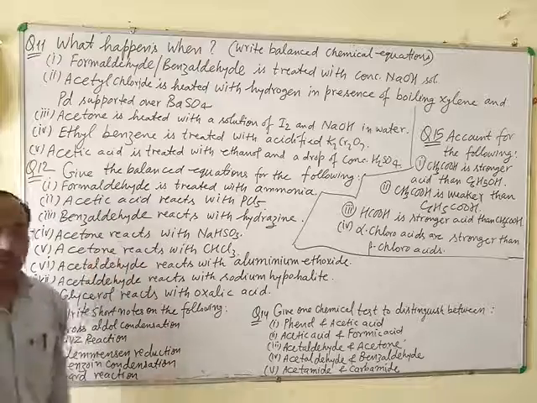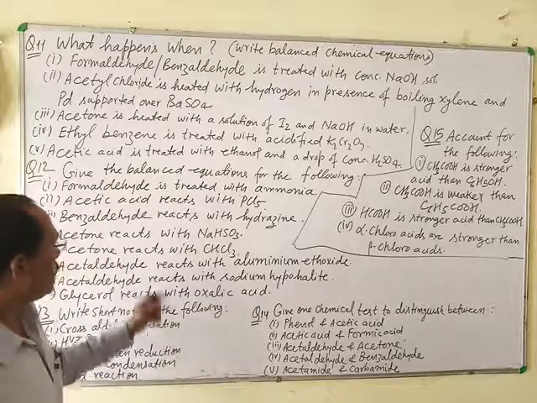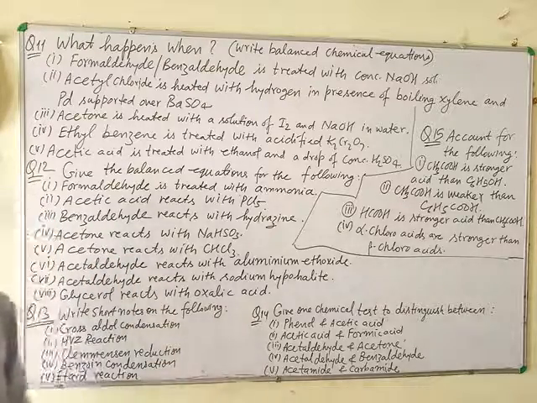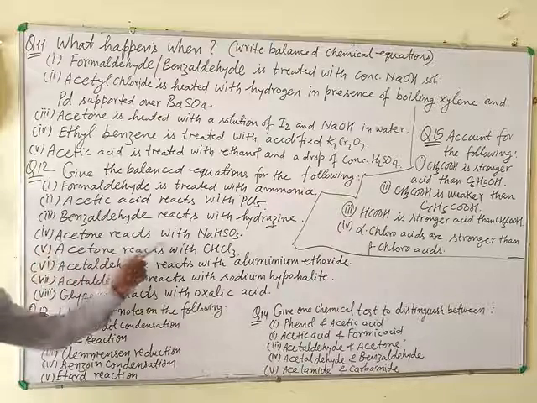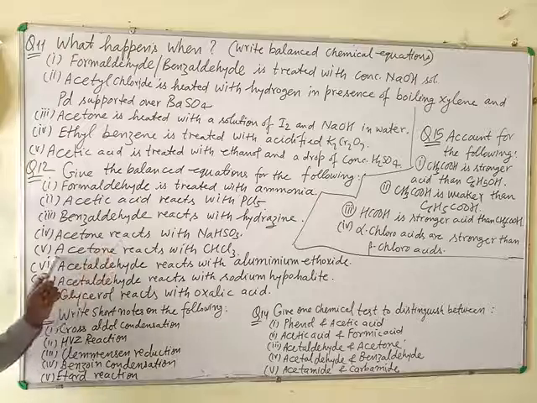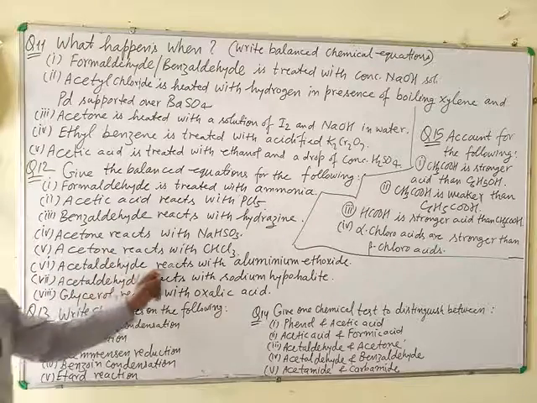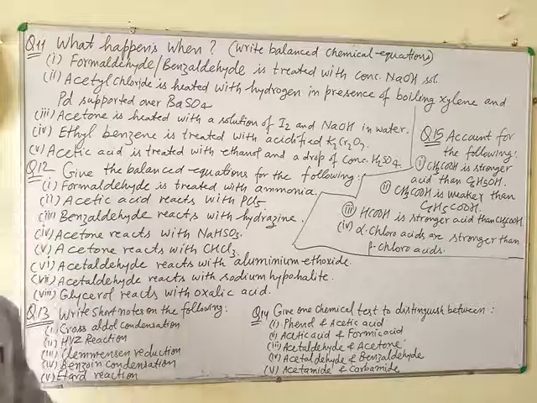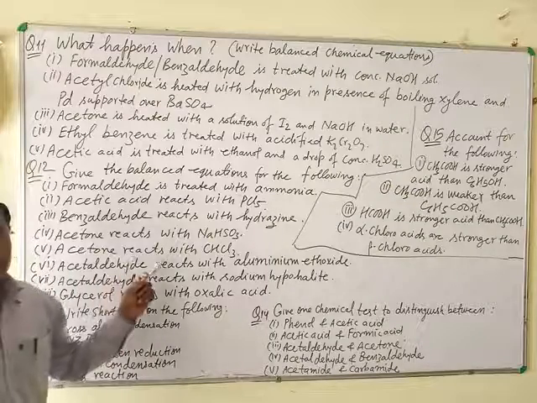Acetone reacts with sodium bisulfite. This is a characteristic reaction of the carbonyl group. Acetone gives an addition product with sodium bisulfite. Acetone reacts with chloroform. In this case, chloretone is obtained.